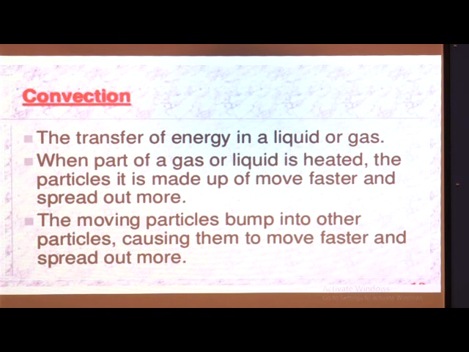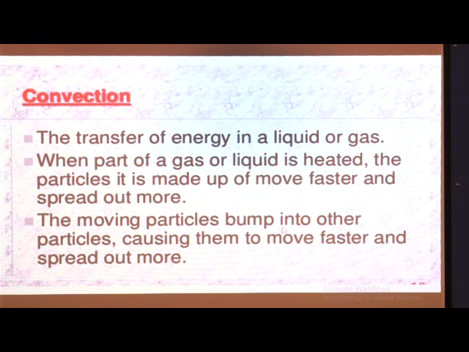First we saw conduction, which occurs mostly in solids, and here you can see transfer of heat or energy in a liquid or a gas. When part of a gas or liquid is heated, the particles it is made up of move faster and spread out more.